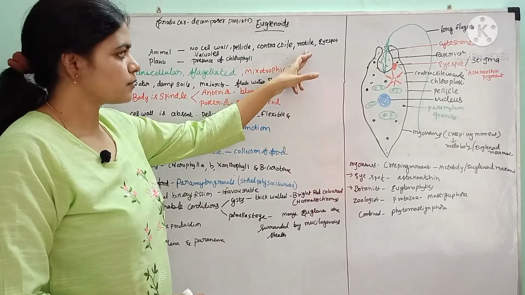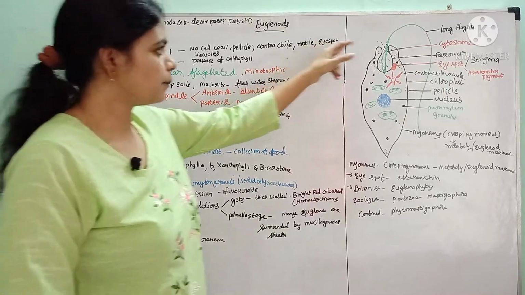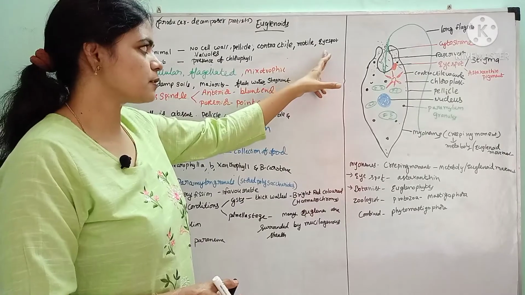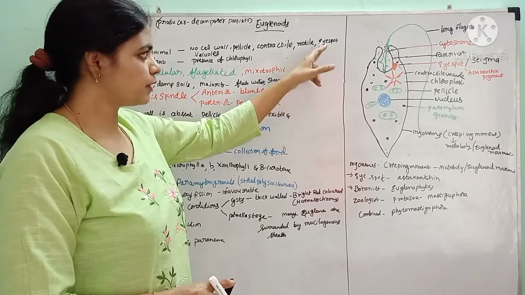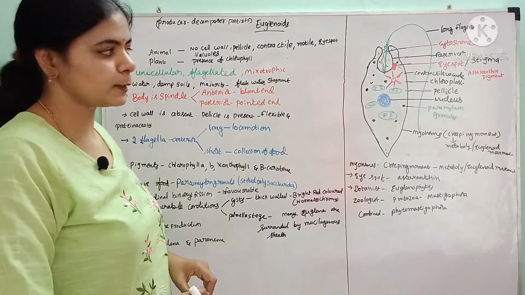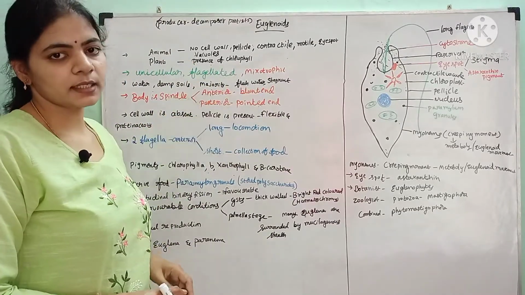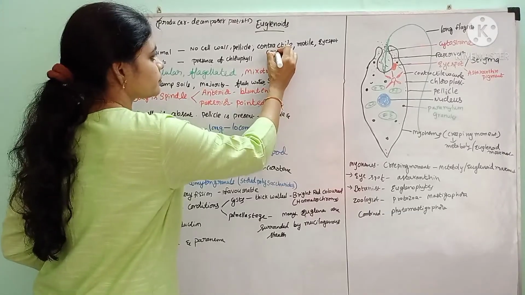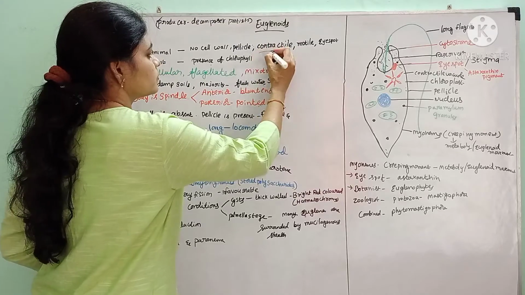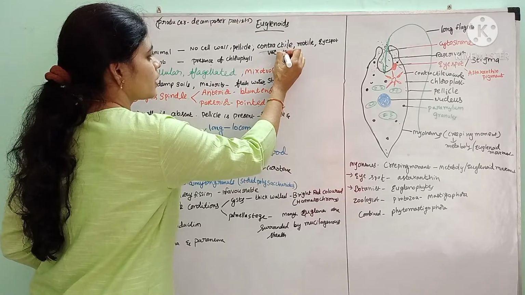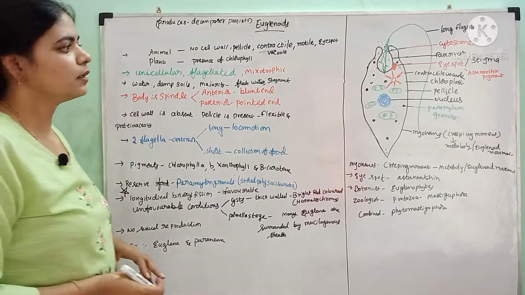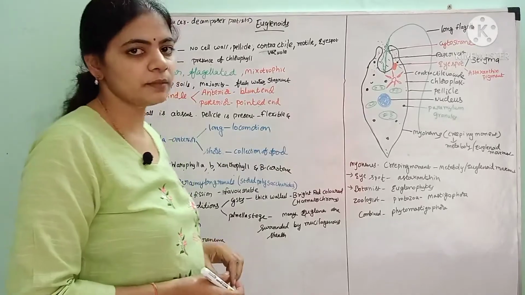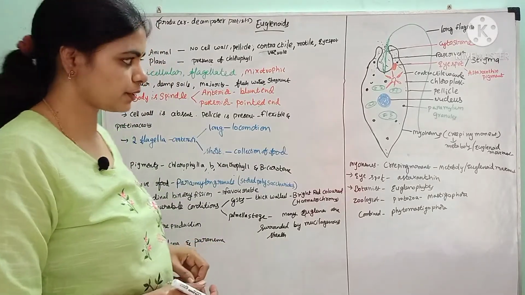One more animal-like character is that it exhibits motility by means of flagella, and it consists of an eye spot. Presence of an eye spot for detecting light is also one of the animal characters. So these are all the animal characters exhibited by these euglenoids. And the plant character is that it consists of chlorophyll. Like plants, it contains chlorophyll. That is the plant character exhibited by the euglenoids.